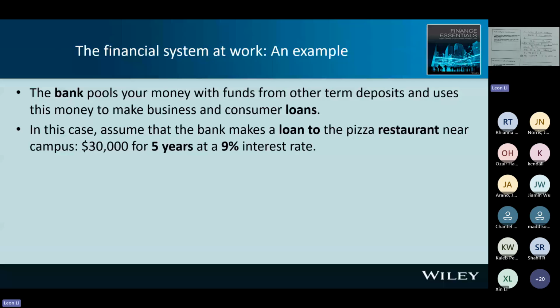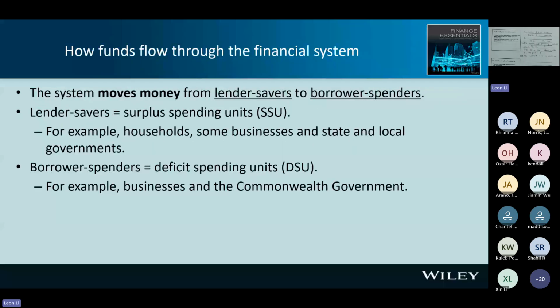So let's discuss the financial system further. The system will move the money from saver to borrower. Right? So we have two terminologies: surplus spending unit, that means surplus means saver. On the other hand, deficit spending unit or DSU, spender or borrower.